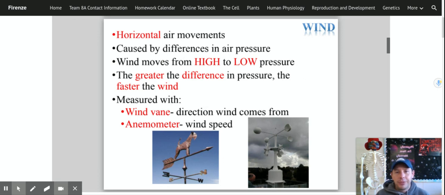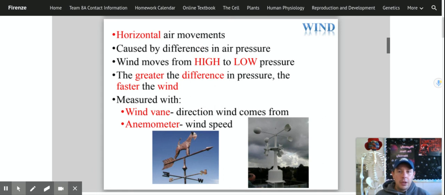Just like if somebody were to take some perfume or some cologne, or some air freshener, and spray it in the corner of a room, those molecules will eventually spread out throughout the room and you'll be able to smell it throughout the room. Same thing happens with wind. Air doesn't like to be tightly packed. So wind blows from an area of high pressure to an area of low pressure. Now, the higher the high and the lower the low, the faster the wind blows.